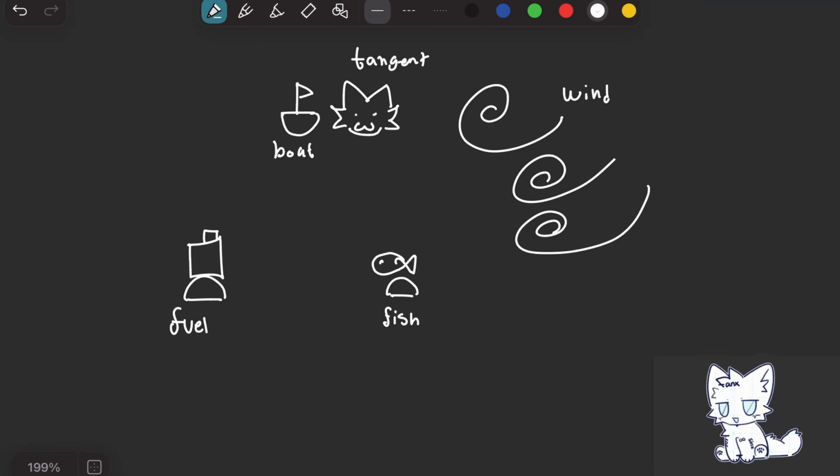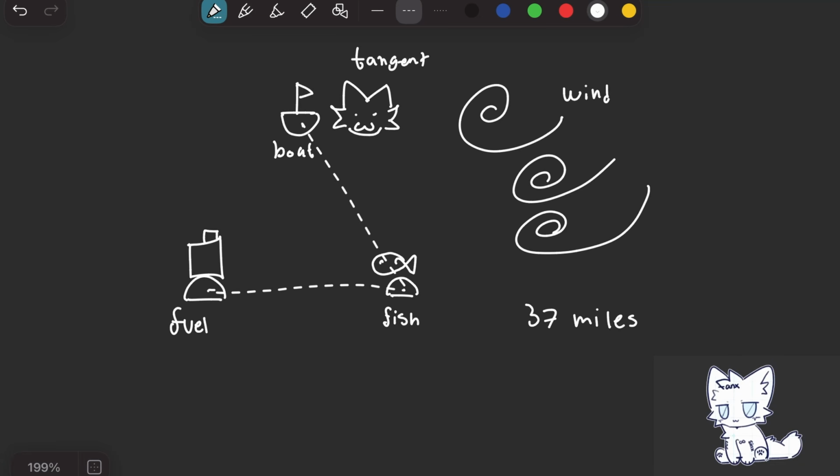Today Tangent is in a little bit of a situation. He wants to go to the fish island so he can gather food for his cat family, but he only brought enough fuel for 37 miles. He doesn't actually know the distance between the boat and the fish island.